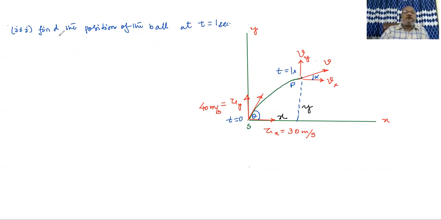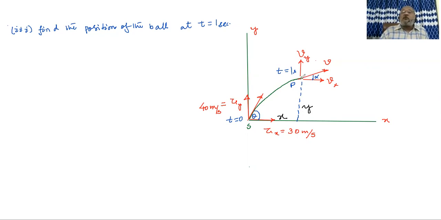So what is the position of the ball at t equal to 1 second? If we try to analyze that, if we consider the starting point as S, which we have already considered, maybe that is the reference point or reference origin (0, 0). To define the position or to mark the position, here we are doing it in x and y way. If I know the value of x and y, then the position is already known.